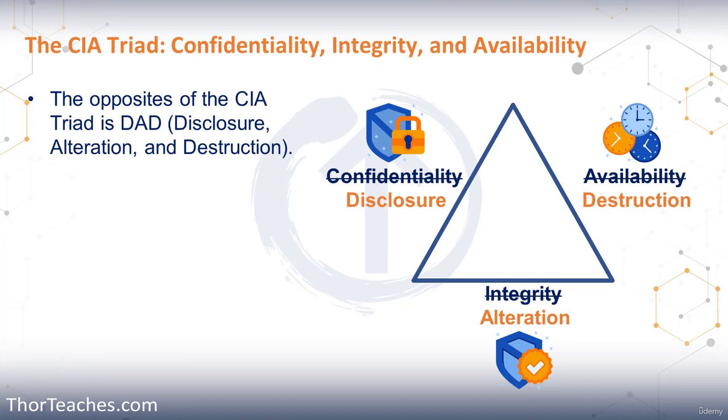If someone who's not supposed to is able to alter our data, that is the opposite of integrity. We may or may not know what was changed, but we know something was changed, something unauthorized. And then finally, availability. If it is not available, if they destroy it, well, that's destruction. It does sound a little harsh, right? It's not necessarily something's destroyed. It could just be rendered inaccessible.